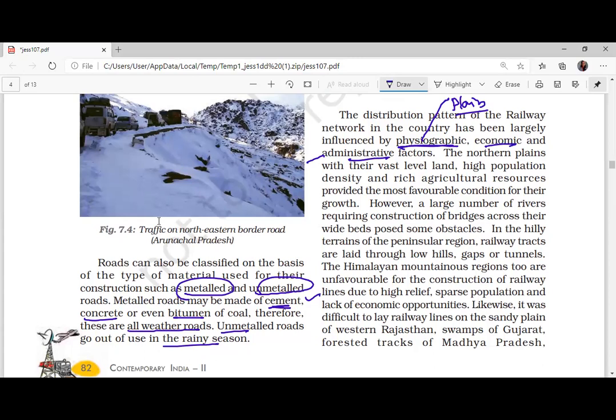Recently, 8 trains were inaugurated by Modi, I think yesterday, to only one place. 8 trains from different places are coming to this particular place. I'll give a clue: it is where the Statue of Unity is located.